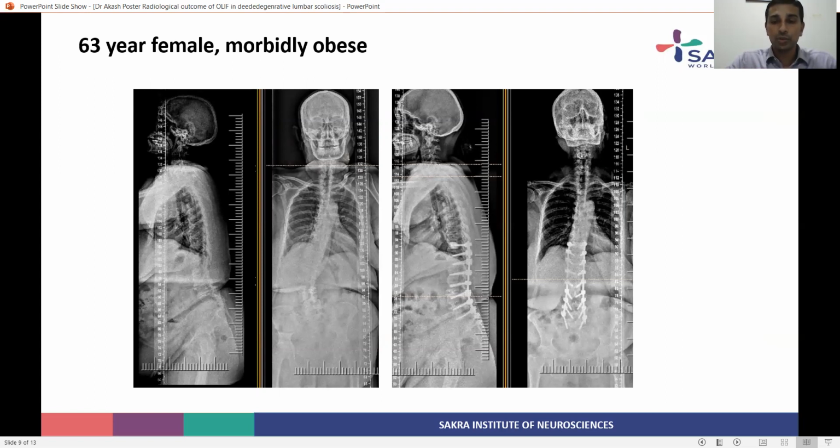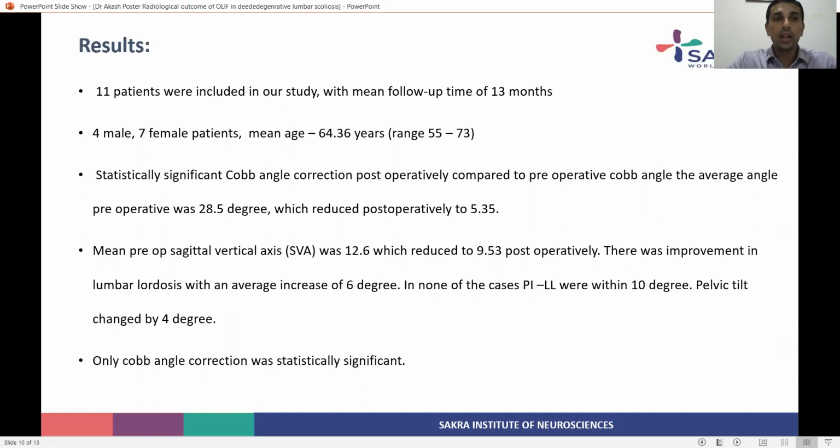Here, the Cobb angle was 21 degrees preoperatively and 4.8 degrees postoperatively, and lumbar lordosis was 26.9 preoperatively and 32.7 postoperatively, with a pelvic incidence of 60.8. The sagittal vertical axis preoperatively was 13.3, and postoperatively it was 9.53.